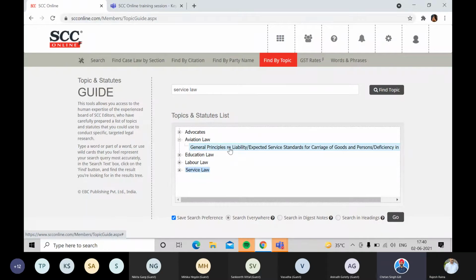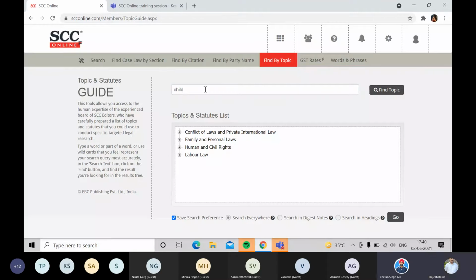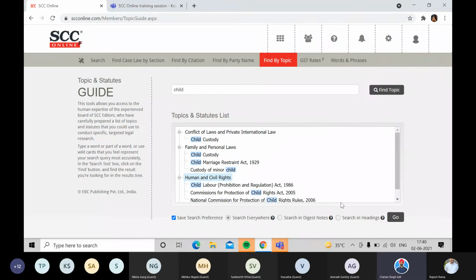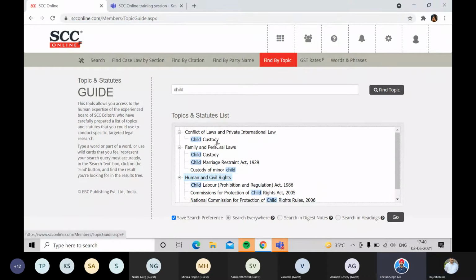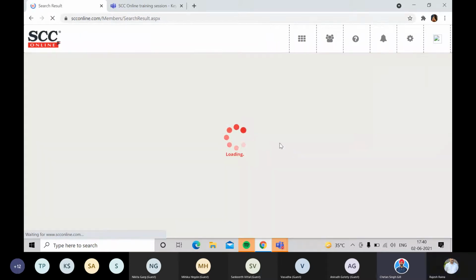Let's take another example. Just remove service law and take child custody. Just take child for the starting and start the search. Now child is coming into different main headings. Can you open all these one by one? Okay, family and personal law, child custody, child marriage, and everything. Now, let's take the example of child custody in the first two. Can you scroll a bit? Yeah, conflict of laws, private and international law, and it says family and personal law, and over there is also child custody.